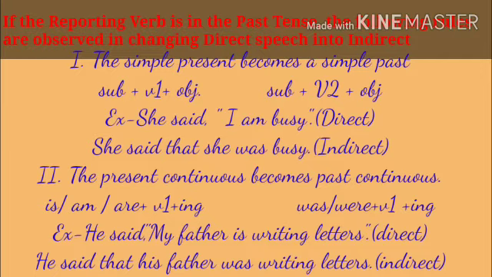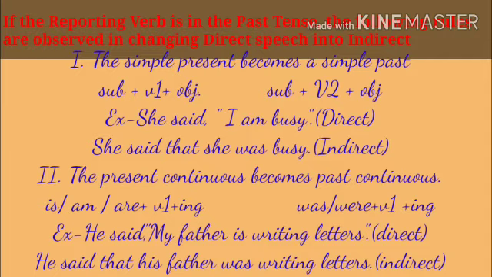Next rule, the present continuous becomes past continuous. As we know the rule of verb agreement for present continuous and past continuous: for present continuous, subject plus is/am/are plus V1 ing form plus object. In past continuous, was/were plus V1 ing form, verb agreement.